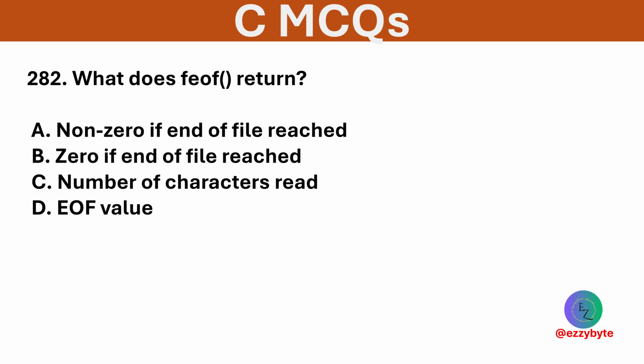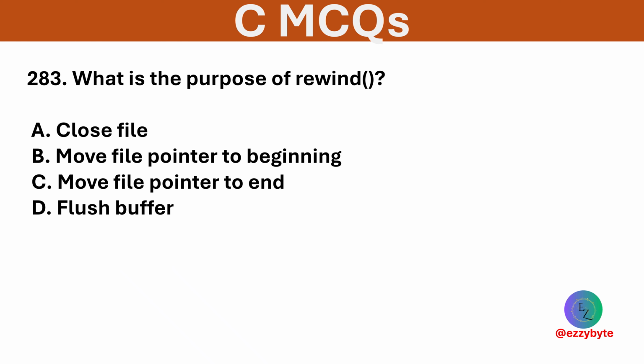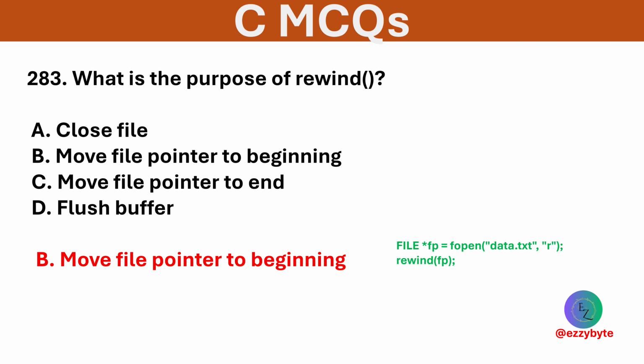What does feof function return? Options are non-zero if end of file reached, 0 if end of file reached, number of characters read, and end of file value. Option A is correct. It returns non-zero after end of file is detected. What is the purpose of rewind function? Options are close file, move file pointer to beginning, move file pointer to end, and flush buffer. Option B is correct. It sets file position indicator to start of file.